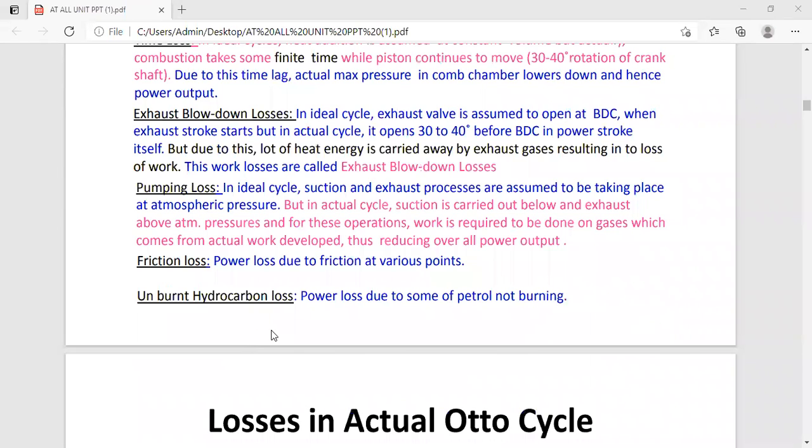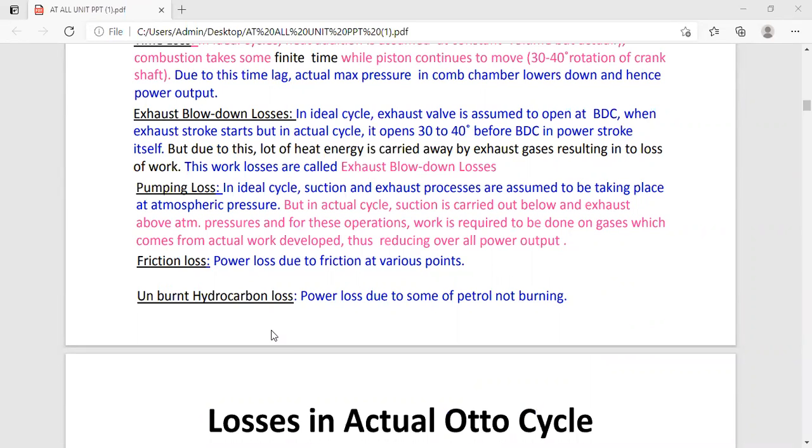Next point is the frictional losses, or friction loss. These losses are due to the friction between the piston, cylinder wall, and various bearings and other auxiliary equipment such as a pump, fan.